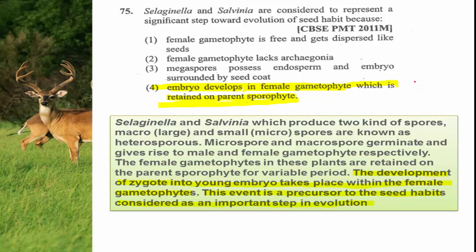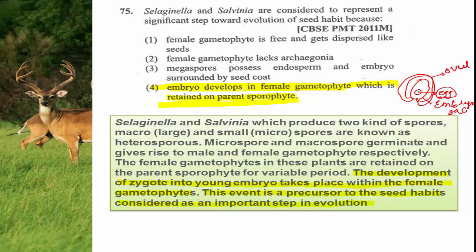In angiosperms, the embryo sac contains the egg. I am going to draw only the required parts, not in detail, and let me mark this one as the embryo sac. So what is present inside the embryo sac? The female gamete, the egg. Where is this embryo sac present?